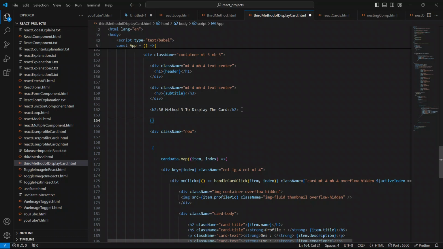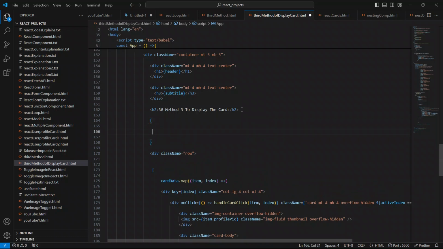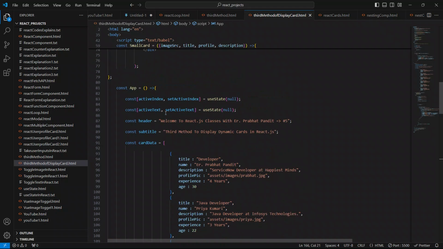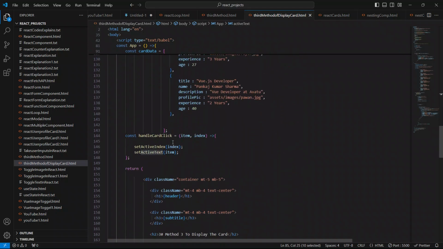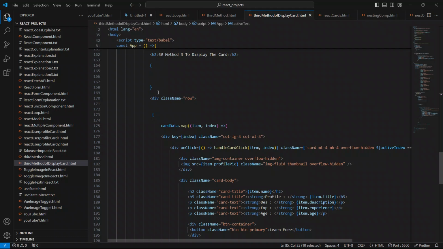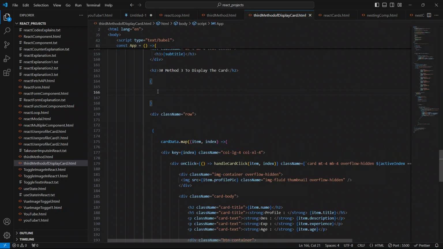So now we will check here that this state variable, active index, is true or not before showing the dynamic cards.